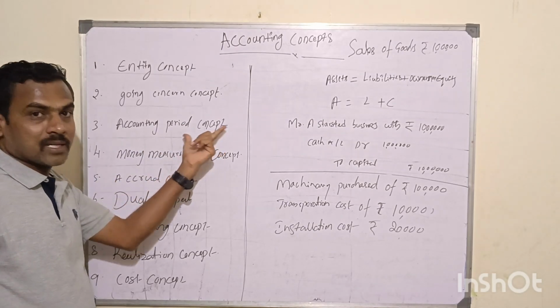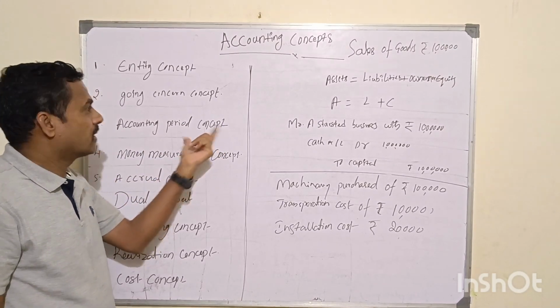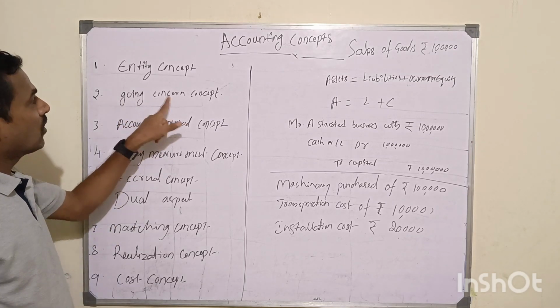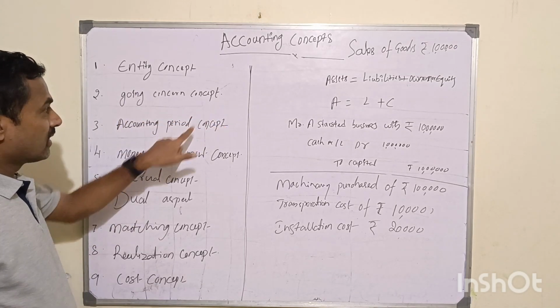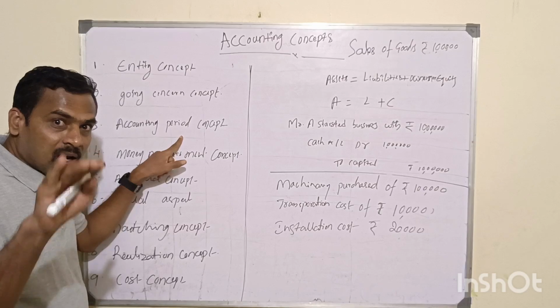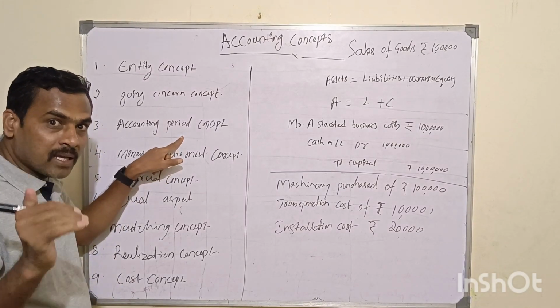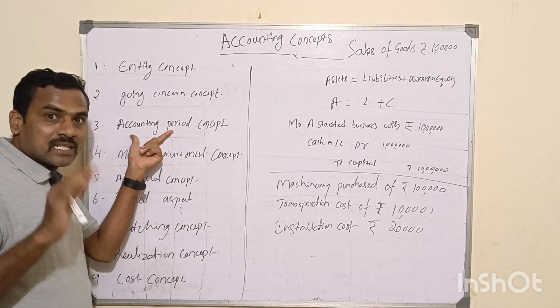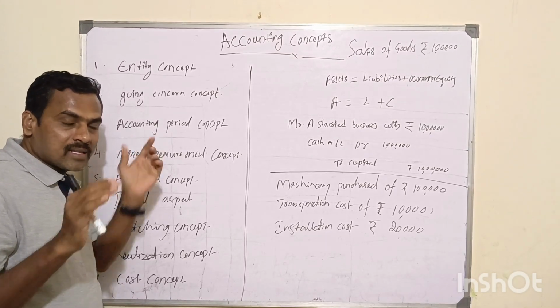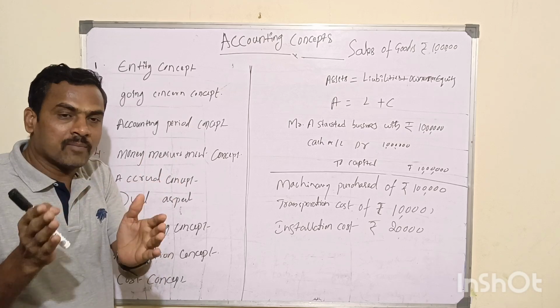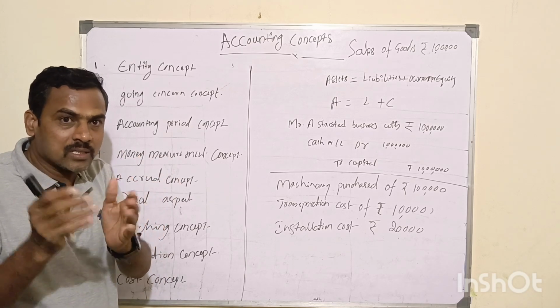Accounting period concept, a very interesting and important one. What is the accounting period concept? Based on the going concern concept, the business will not finalize its result on the basis of a certain time period. Will the stakeholders and shareholders of the business be deprived of the accounting information they are looking for?